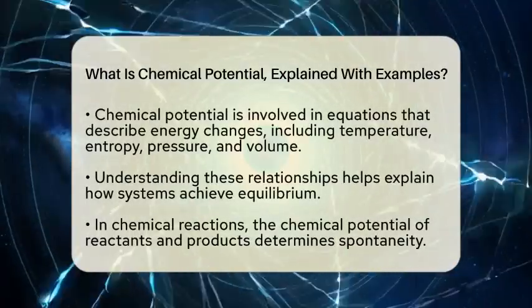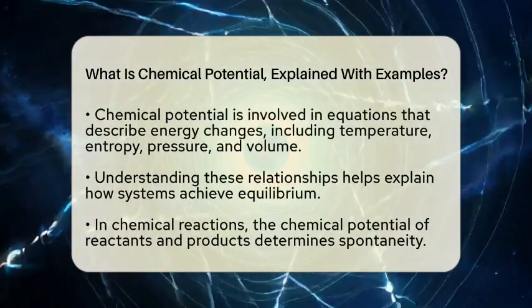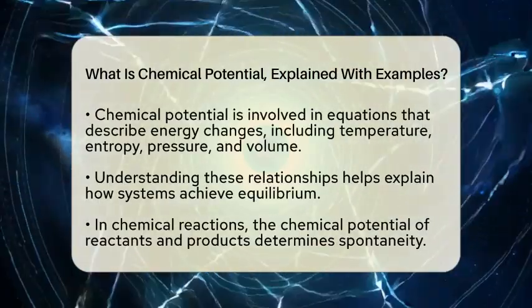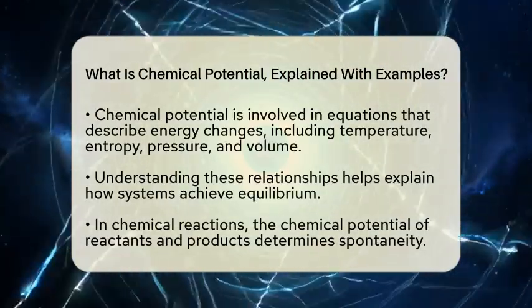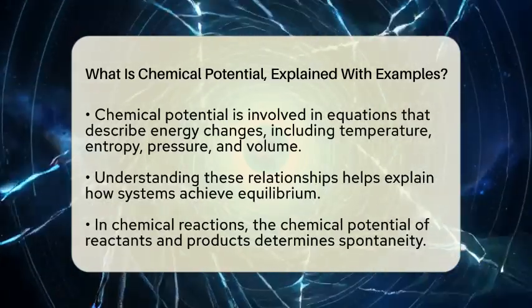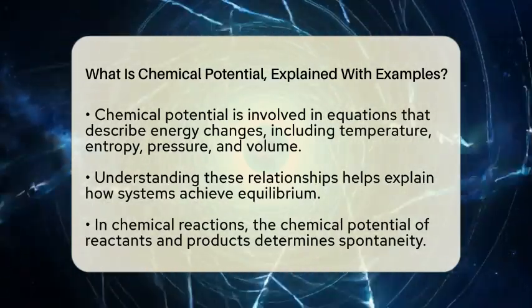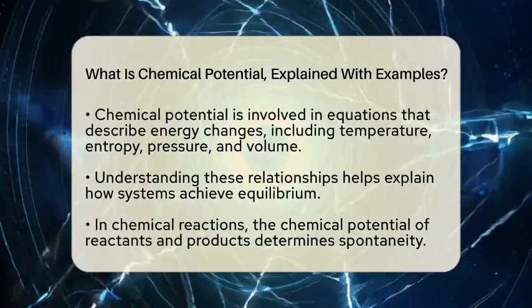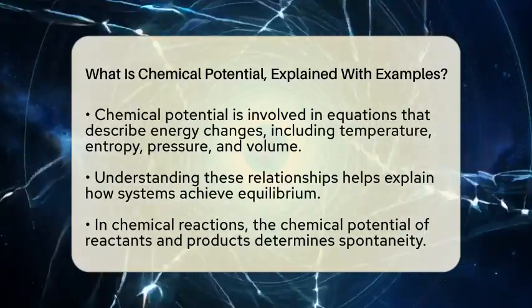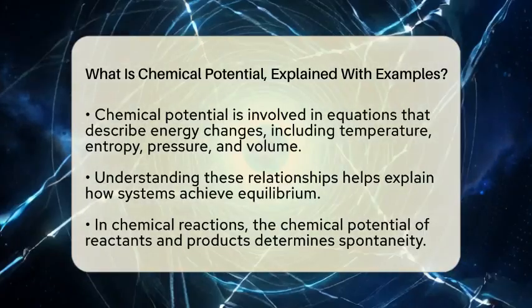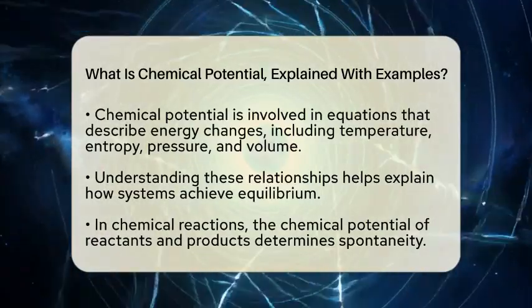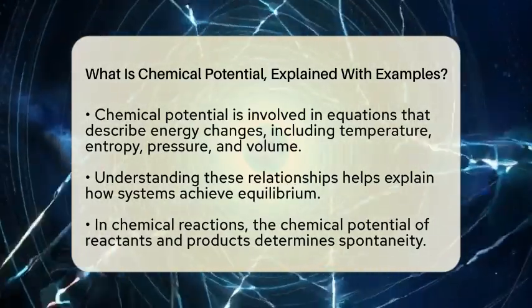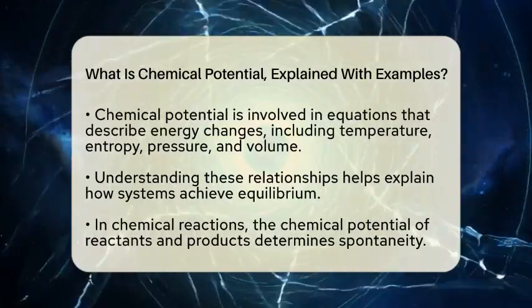chemical potential. In thermodynamics, chemical potential plays a role in the fundamental equations that describe how energy changes in a system. These equations include factors like temperature, entropy, pressure, and volume. By understanding these relationships, we can see how energy is distributed and how systems reach a state of balance, known as equilibrium. Now, let's look at some examples.